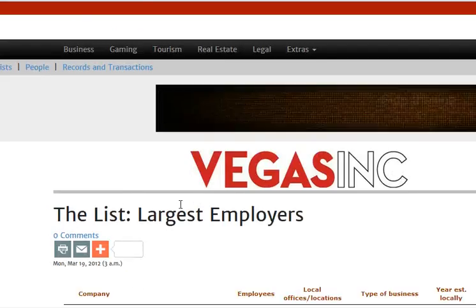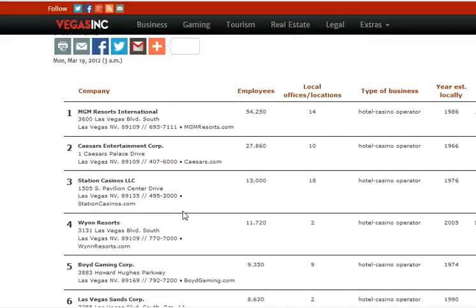So what you can do here is go through and write down the names of the various companies that you see. Now what's nice about this one is it's telling you right up front how many employees this company has. So you can literally get in front of tens of thousands of potential buyers.